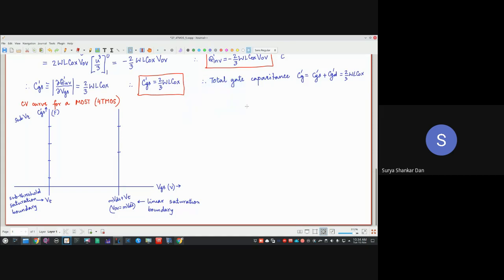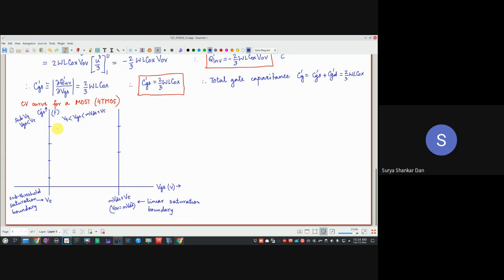Okay. Now, please understand this very, very carefully. So the first thing is that this is sub VT. Before VGS comes over here, what is the situation in this region? So this is VGS less than VT. No problem. Here, VGS is greater than VT, but it is less than, that means VGS minus VT is less than VDS. So this is less than mVDS plus VT.